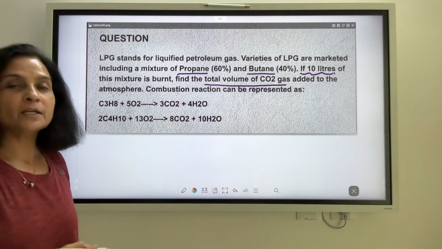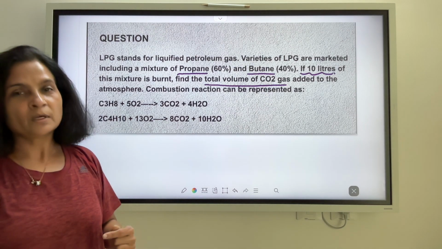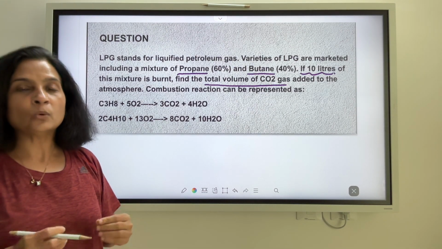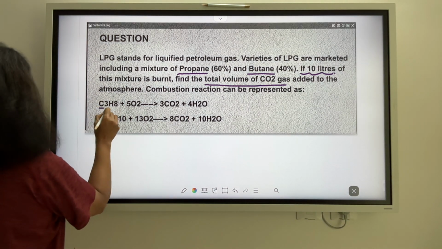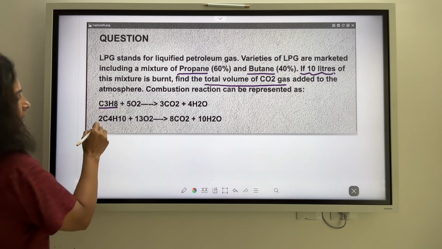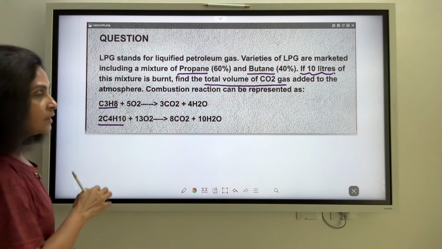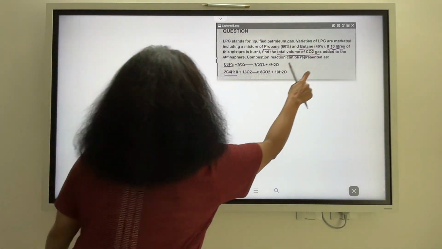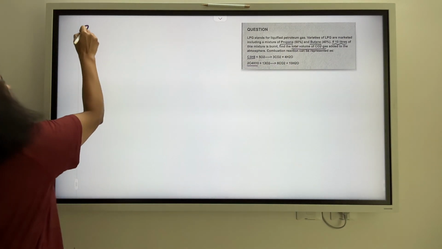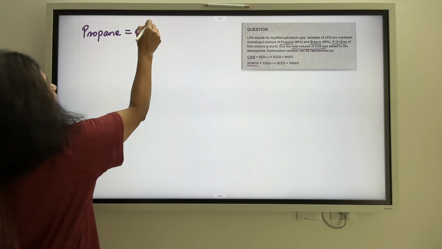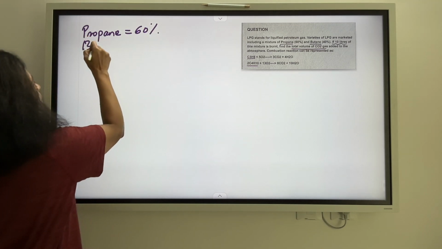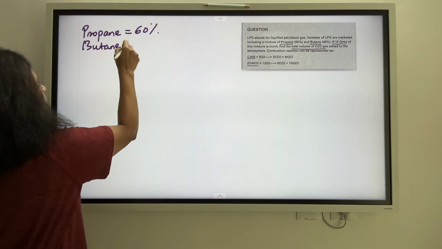So I have my equations given to me here. Now how do we do this question? So beginning with, now this is what? This is propane, and what about this? This is butane. Now I have propane, which is how much? 60%, and butane is how much? 40%.